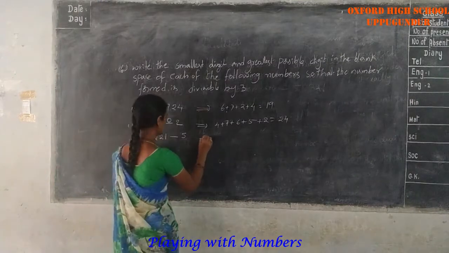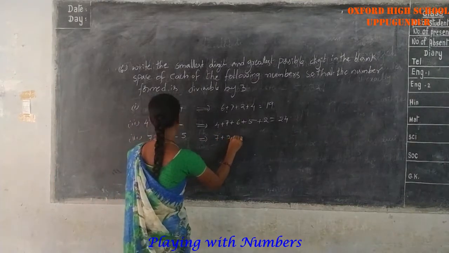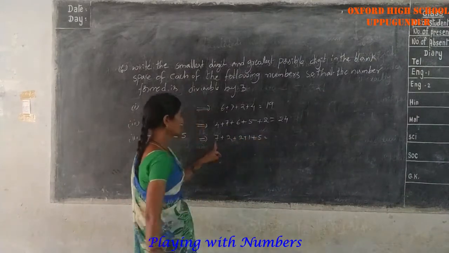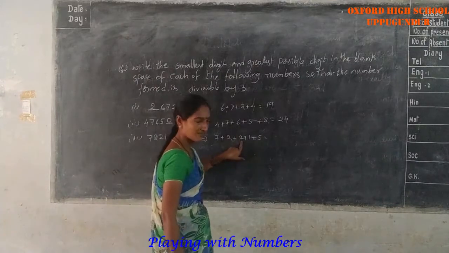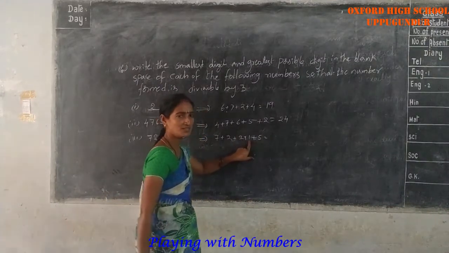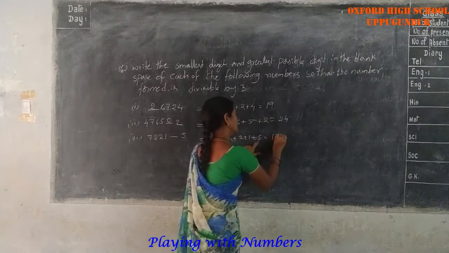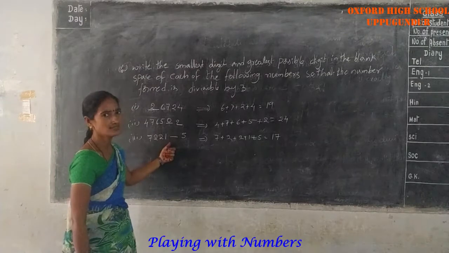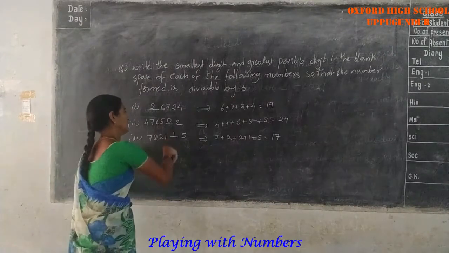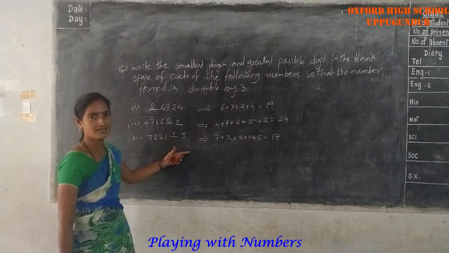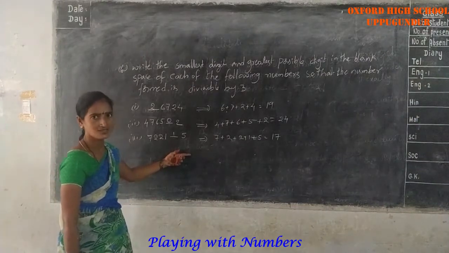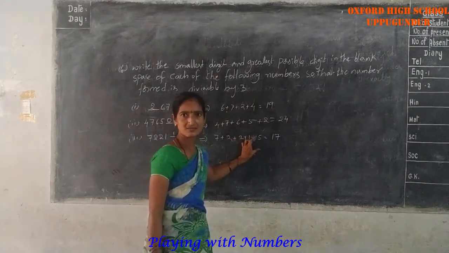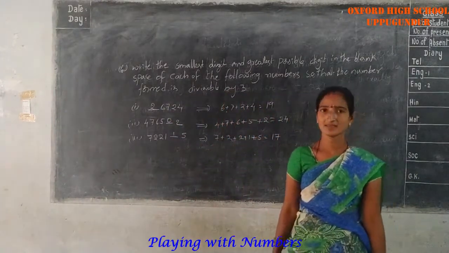Next, 7 plus 2 plus 2 plus 1 plus 5. 7 plus 2 is 9, 9 plus 2 is 11, 11 plus 1 is 12, 12 plus 5 is 17. What number should be added to 17 to get a number divisible by 3? 17 plus 1 is 18. 3 sixes are 18. 18 is divisible by 3. So these are the fill-in-the-blanks, check your answers. Okay. Thank you, today.